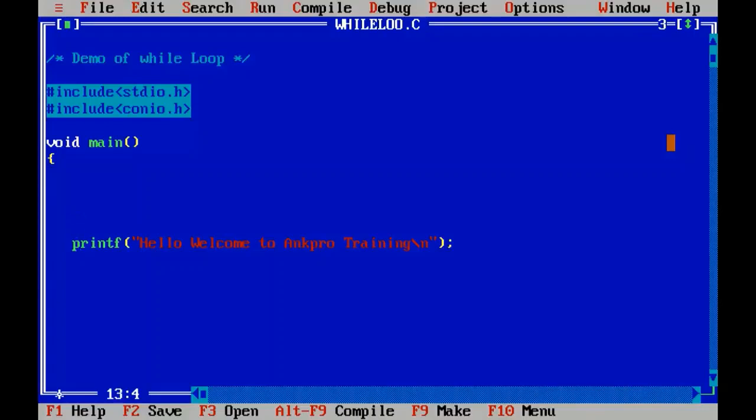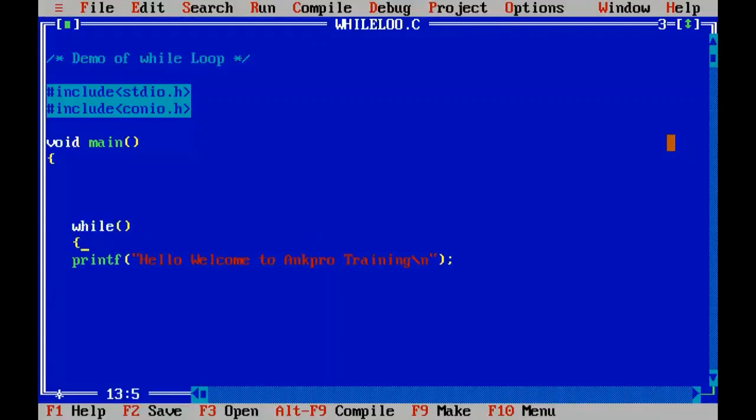So let's put this inside the while loop. That is, first write the word while and the condition inside here. So that's it. This is how a while loop looks. So while, we'll put a condition here. Let us say we have declared a variable. I'll declare the variable that I'll be using here. A variable a less than or equal to 10. So here I put the condition: while a remains less than or equal to 10, execute this statement.